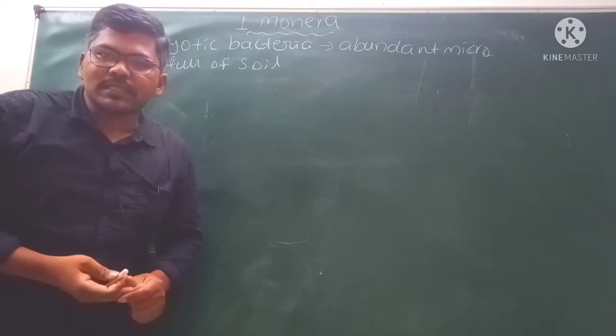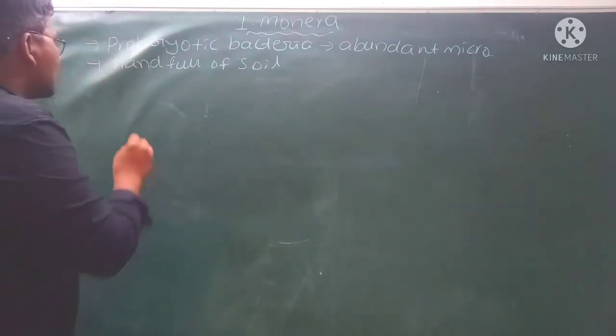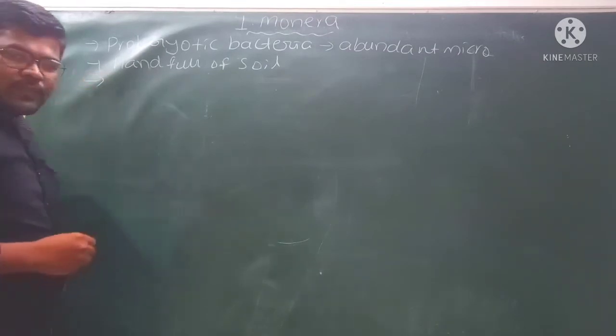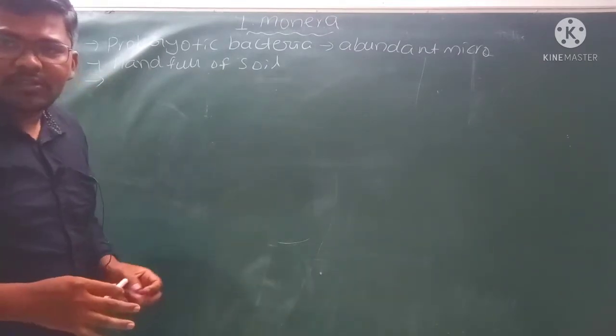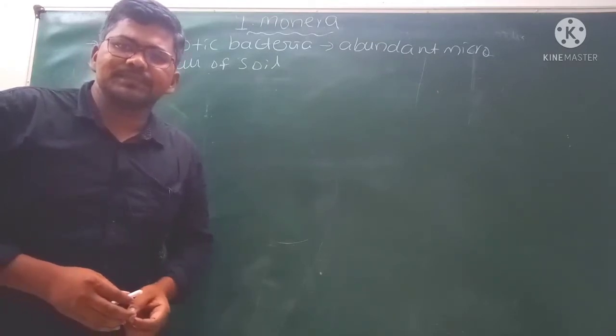Thousands of bacteria are present in a handful of soil. That bacteria lives in extreme habitats, or different habitats. Those are cosmopolitan. They occur everywhere.